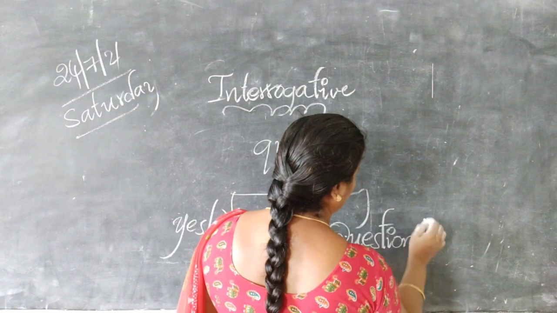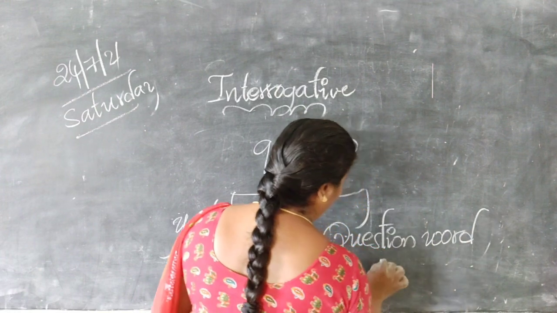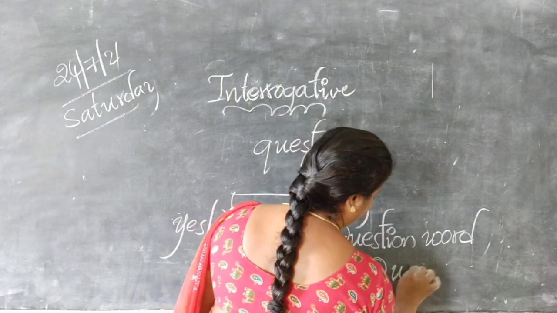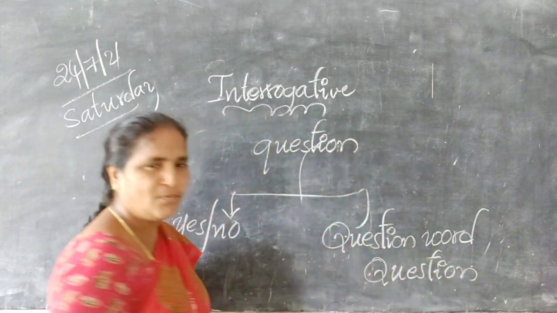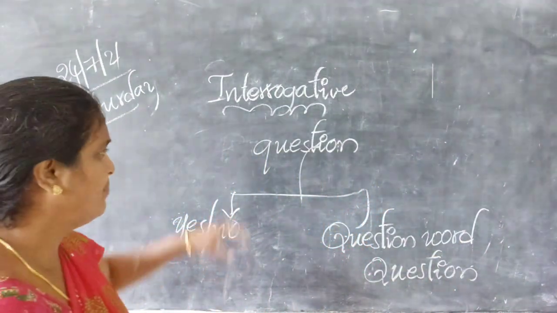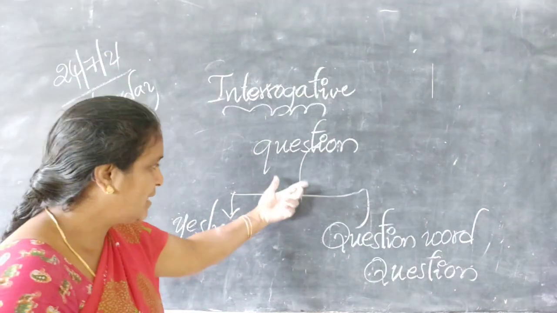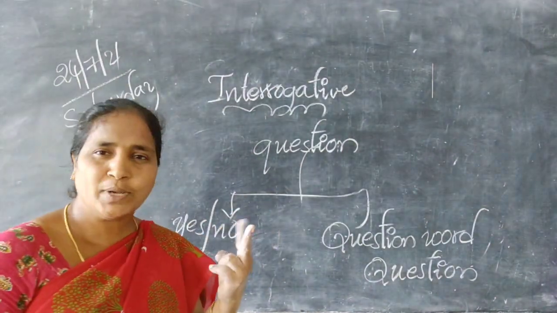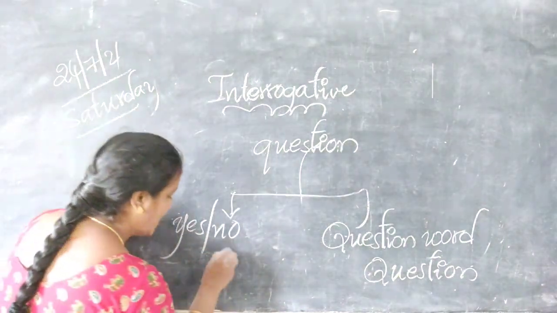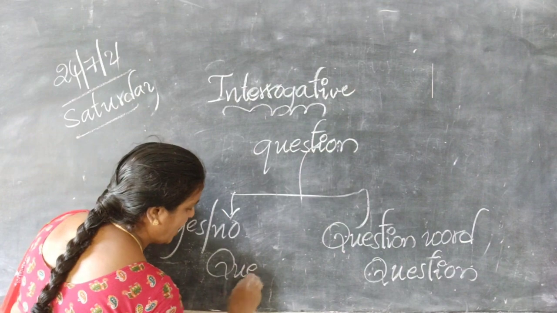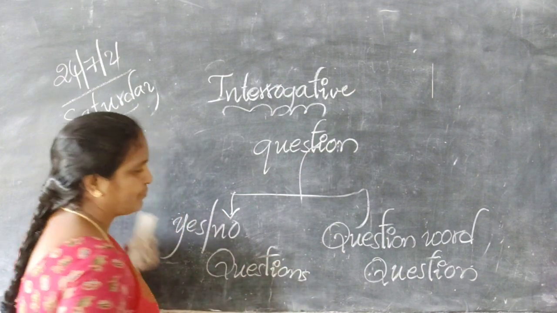Question word question. What is that, ma'am? An interrogative sentence asks a question. But here the question is of two types. They are assertive questions and question word questions.